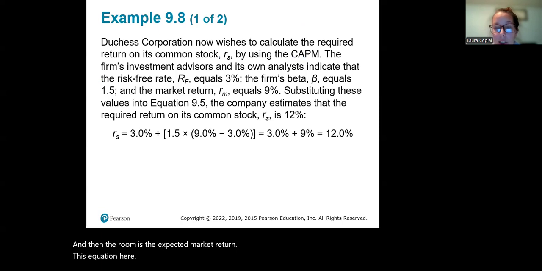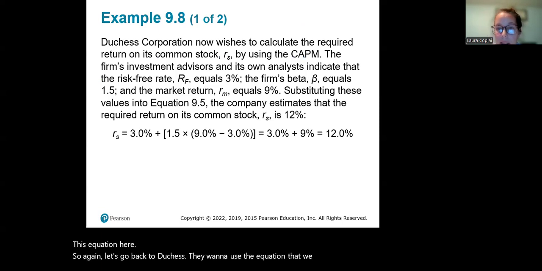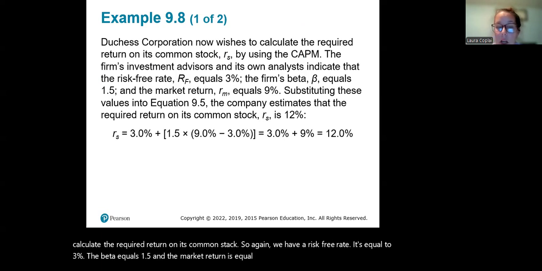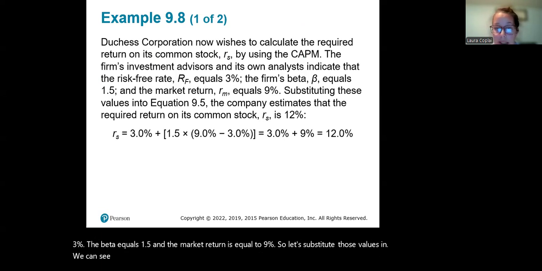So again, let's go back to Duchess. They want to use the equation that we just looked at to calculate the required return on its common stock. So again, we have a risk-free rate equal to 3%. The beta equals 1.5, and the market return is equal to 9%. So let's substitute those values in. We can see here that the company is going to estimate the required return on its common stock to be 12% then.